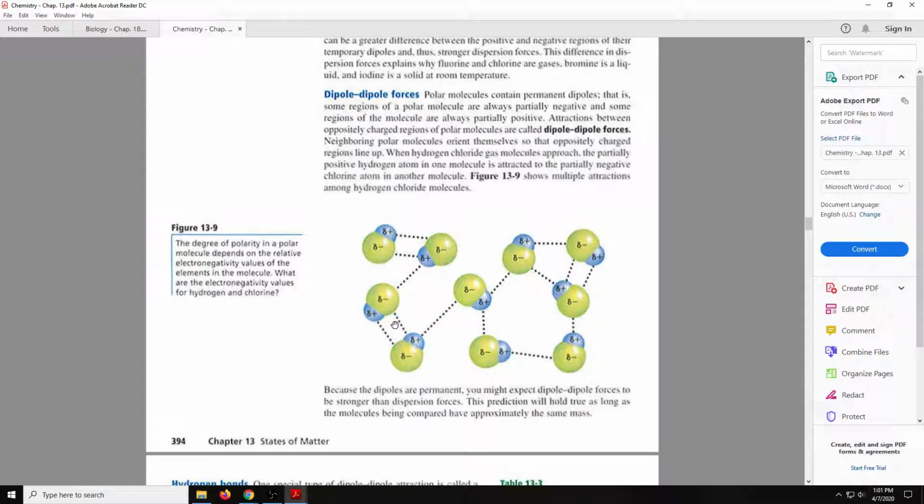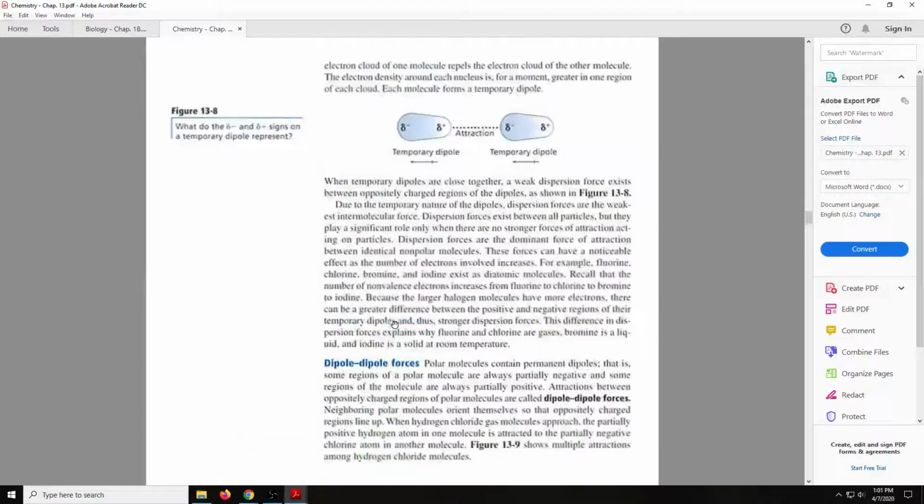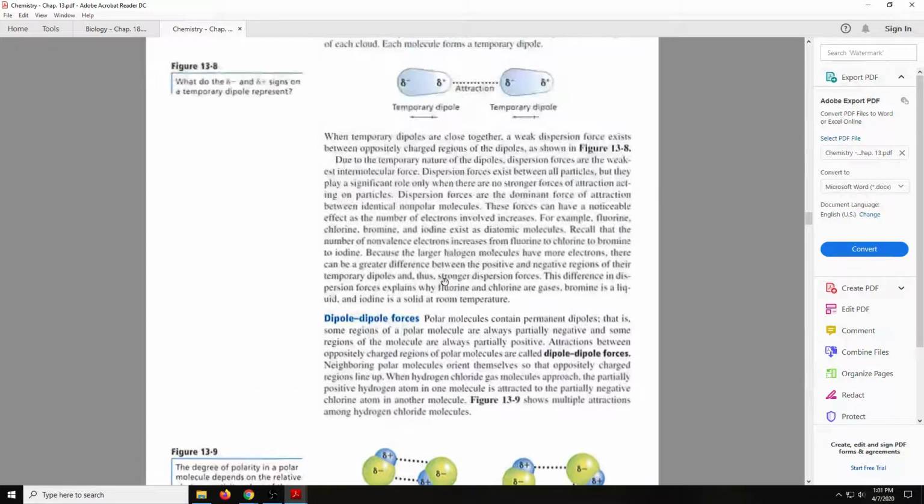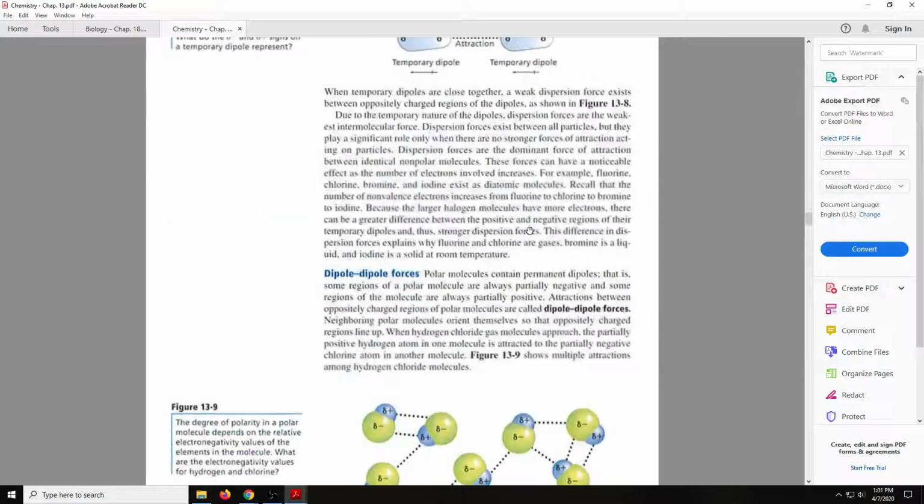And they're permanent. These were temporary. With dispersion forces, every once in a while the cloud gets a little lopsided and they get attracted just a little bit. But these are permanent. These are always like this. They don't ever switch polarities. They're always like that. And as long as we're talking about the same size molecules, dipole-dipole forces are much stronger than the temporary dipoles of dispersion forces.